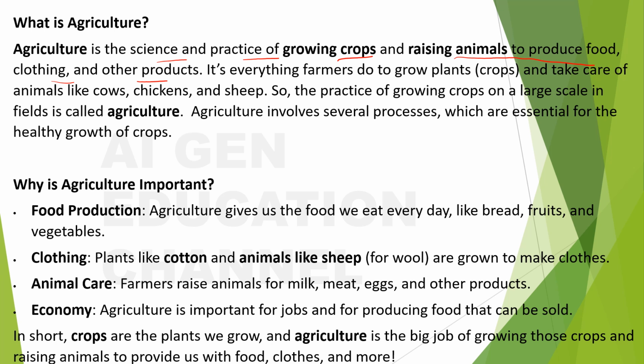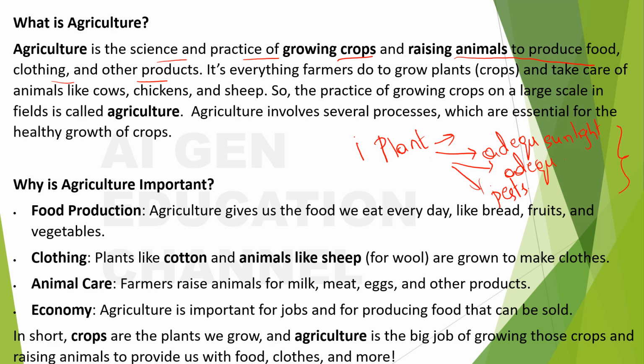products. So just think, if you have to grow a single plant, one plant in your balcony, what will you do? You will have to see that there is adequate sunlight and adequate water is supplied, and you will see that there is proper nutrition. It means the soil there is fertile. And apart from that, what will you do? You will try to see that pests are not infecting the plant, right? You will have to see these many things for a single plant.